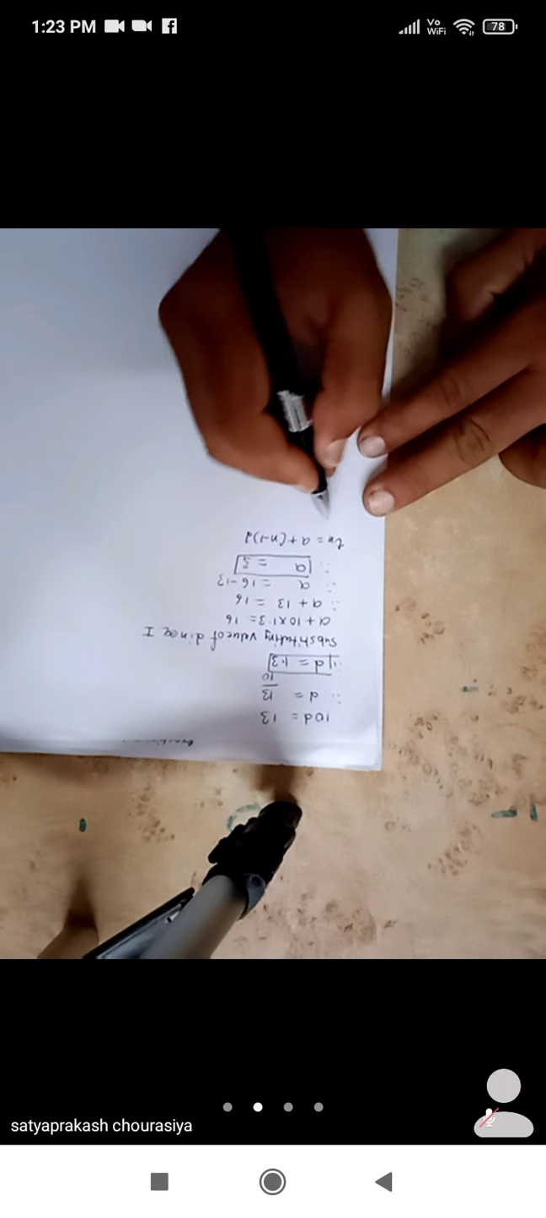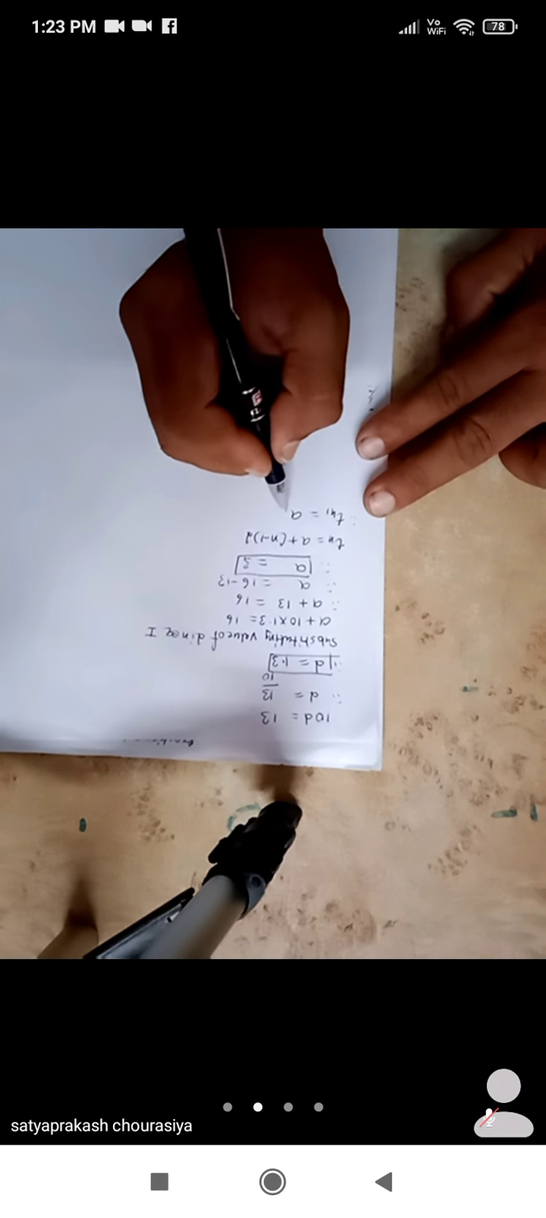Now we can find out any of the terms. Again use the formula Tn is equal to a plus (n minus 1)d. Now we have to find out the T41 term. So T41 is equal to a plus (n minus 1)d. Substituting values, T41 is equal to a, which is 3, plus, now n is equal to 41, minus 1, into d, which is 1.3. This is nothing but the substitution.